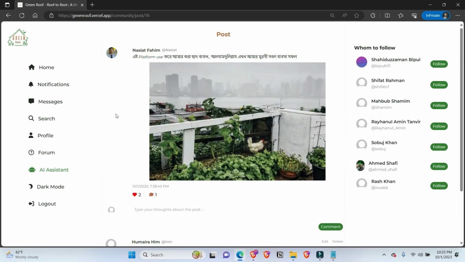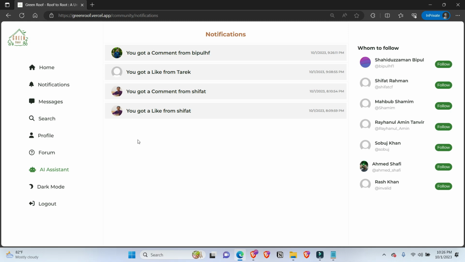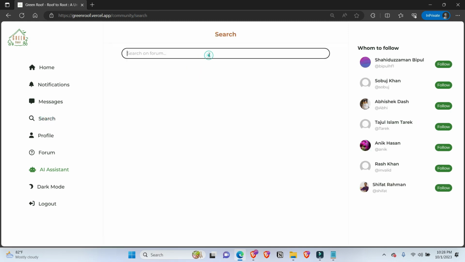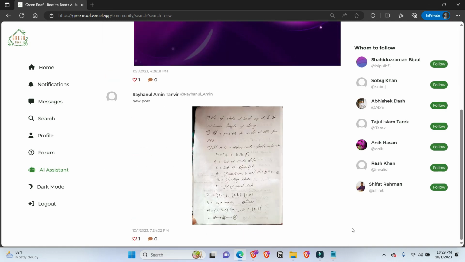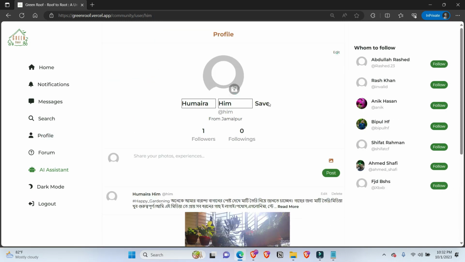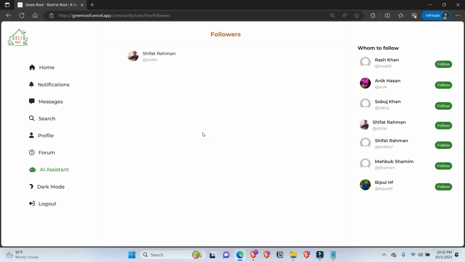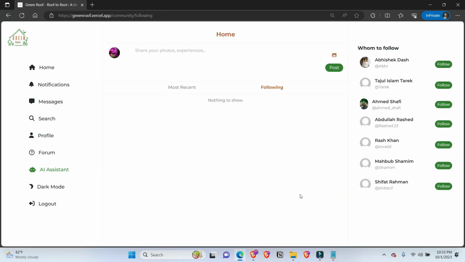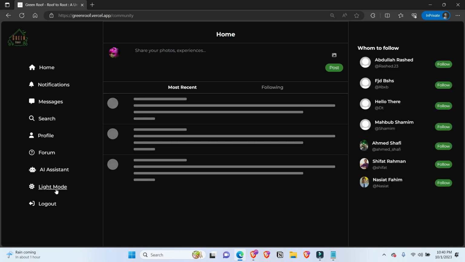Now let's check out the notification tab. We can see if other users liked or commented on our posts from here. In the search tab, we can search users as well as posts. In the profile section, the user can see their posts, update their profile and name. The user can also see their followings and followers list. We can toggle between light and dark mode on our platform.